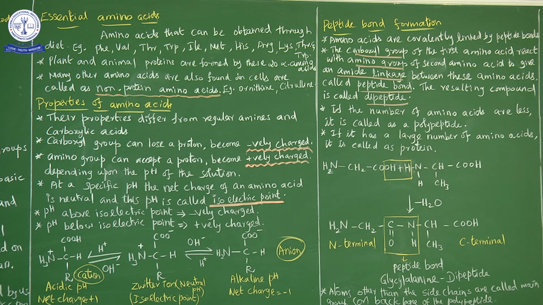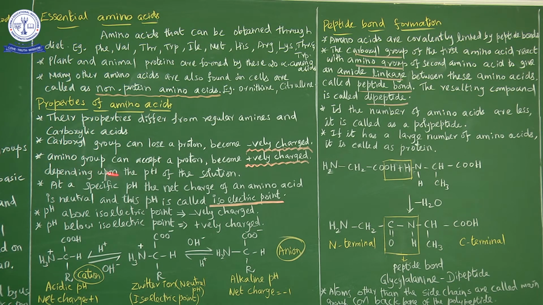ரெண்டுமே இருந்தாலும் அதோட ப்ராப்பர்ட்டிஸ்ல என்ன இருக்கு? டிஃபர் ஆயிருக்கு. So due to the presence of the carboxyl group, அப்போ ஆசிட் என்ன பண்ணும்? It is ready to donate a proton, H+ அயனை டொனேட் பண்ணும். So due to the presence of carboxyl group, it can lose a proton. When it loses a proton, it becomes negatively charged. When the amino acid loses a proton, it becomes negatively charged.